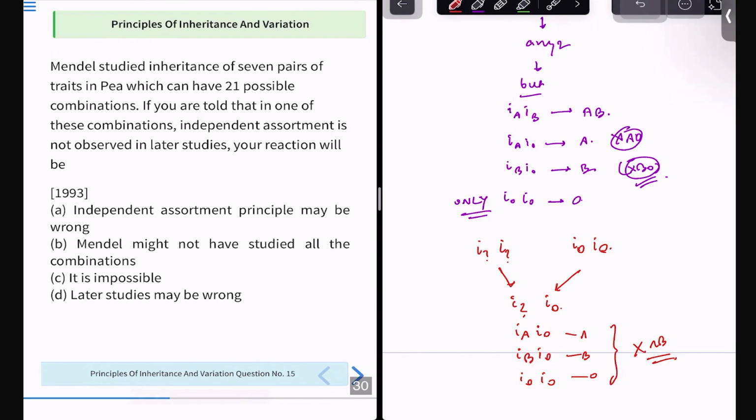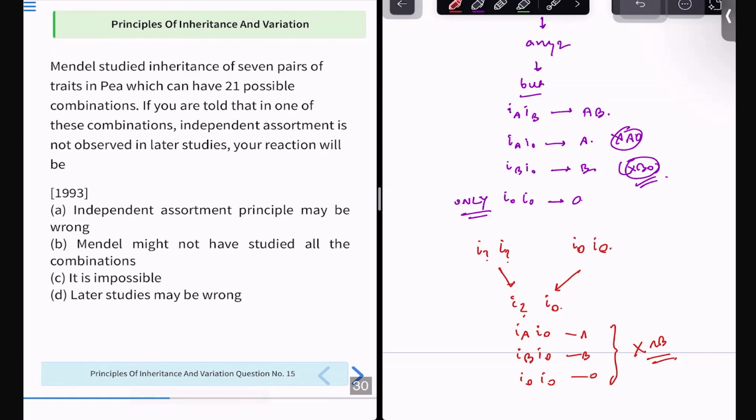It is just like finding a ratio and seeing that it goes irregular at one point, and then you just stop doing it. No. You study everything, finish everything, then you see what is there and what is not. This is something you have to get via imagination. Let me give you an example. For example, you saw a dihybrid cross. 16 combinations come out. I'm telling you 15 came out. What does that mean? I didn't study one combination, right? But does that make that study invalid? No, right? The same thing happens here.